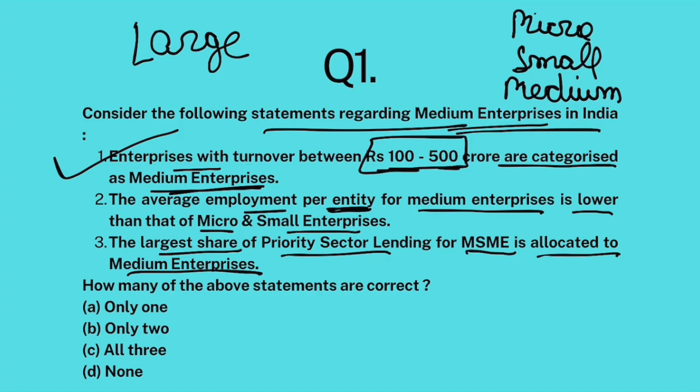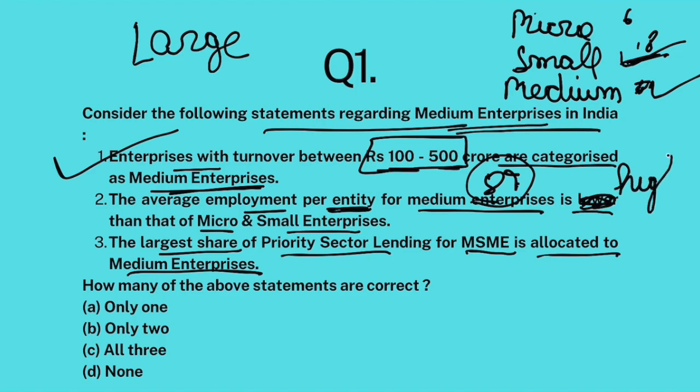Now, average employment per entity, that means on average, one factory of a medium enterprise employs how many people? It is generally said that one factory of a medium enterprise employs 89 people, which is higher than small and micro. For small, it is around 18, and for micro, it is around 9 or 6. Basically, more people are employed per entity in medium enterprises than micro and small enterprises. So it's not lower, it's higher. So this is false.